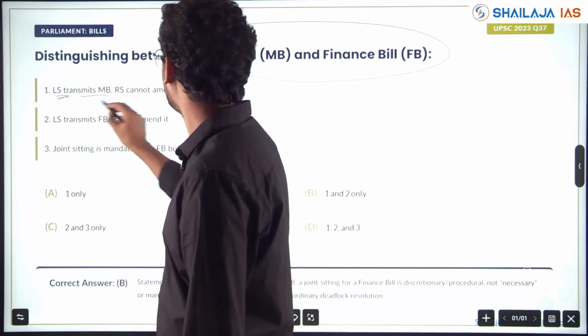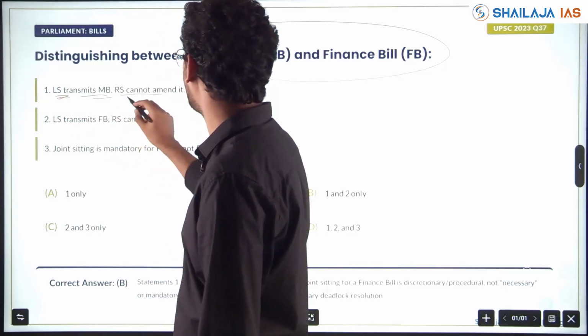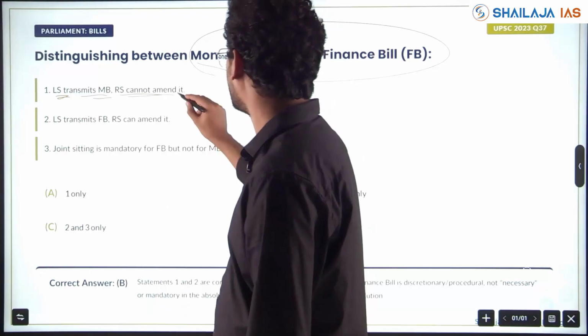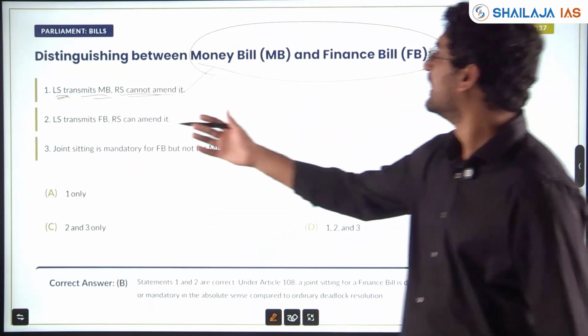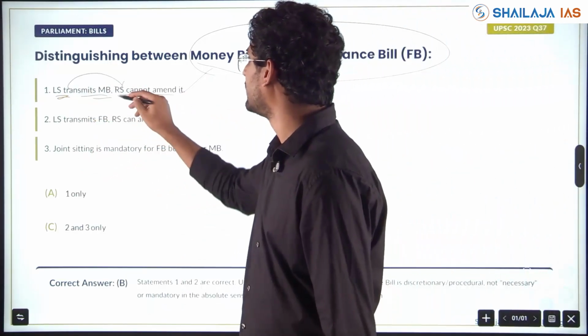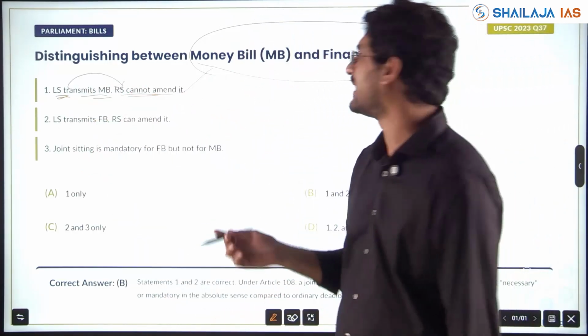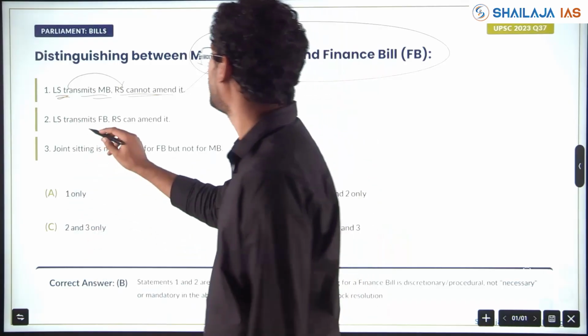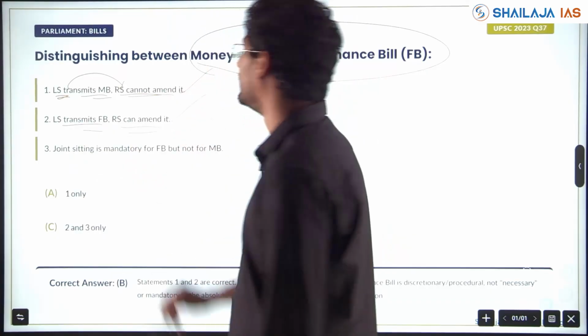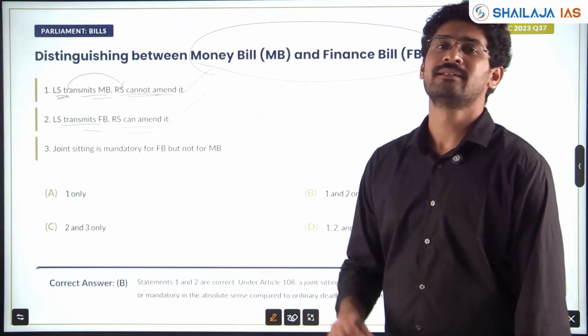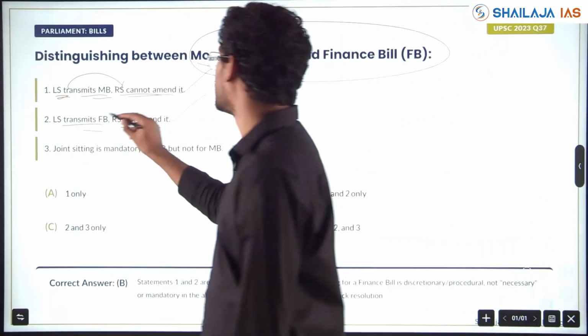Lok Sabha transmits money bill, Rajya Sabha cannot amend it, right? Last previous 24 paper we see. Lok Sabha will send money bill to Rajya Sabha, it can only advise, cannot amend it. Lok Sabha transmits financial bill, Rajya Sabha can amend it. Financial bills, okay? Tell me the articles in the comment section.